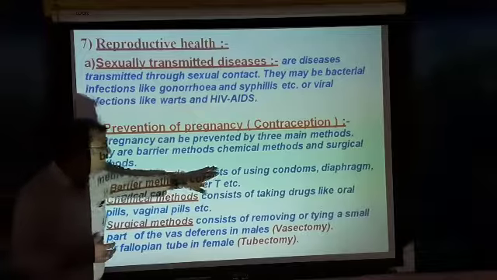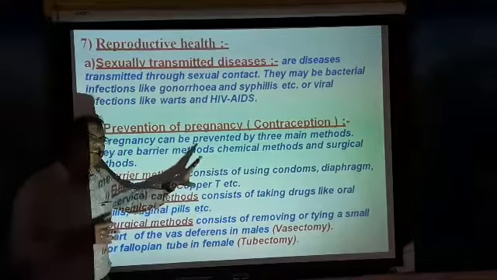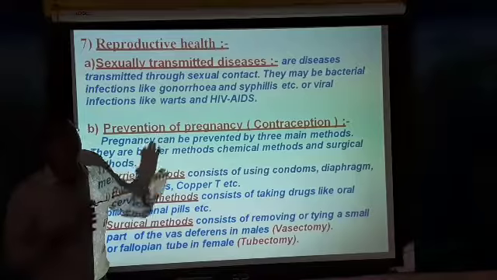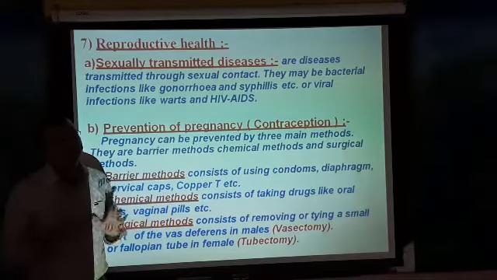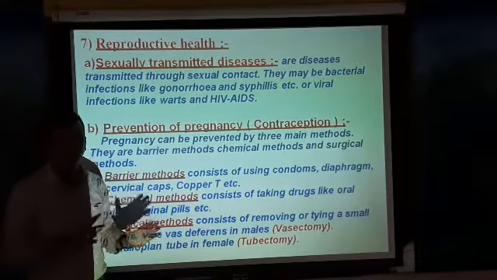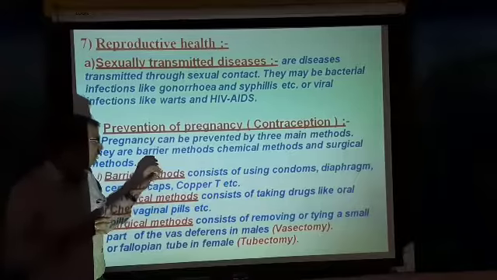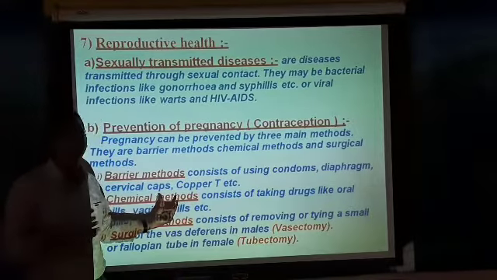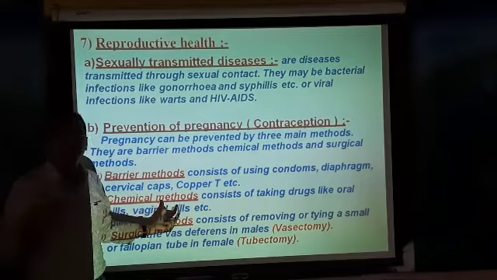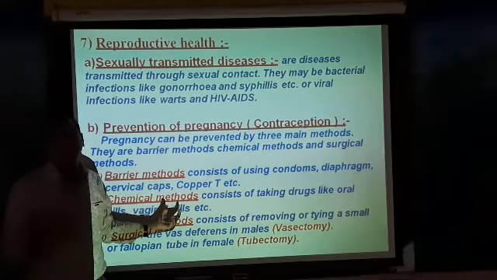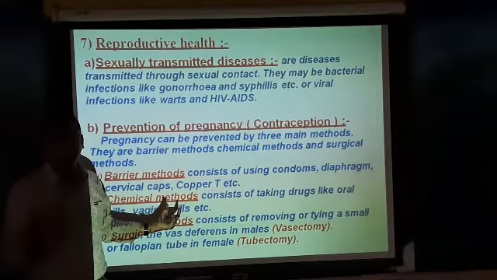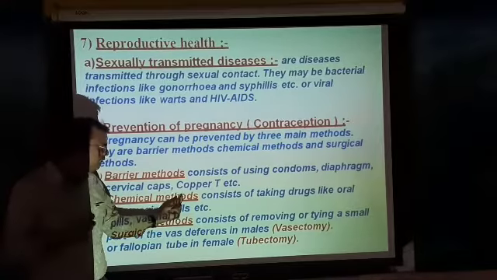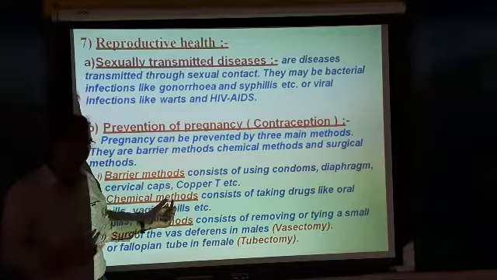In the first and second methods, there may be some side effects to the person, male or female. Continuous taking of pills affects their health and even leads to death also. So it is dangerous taking continuous pills.